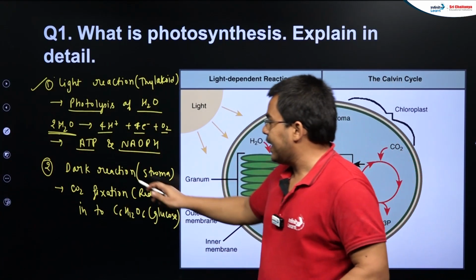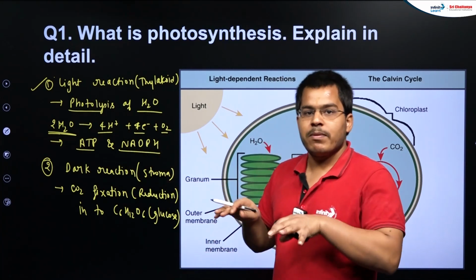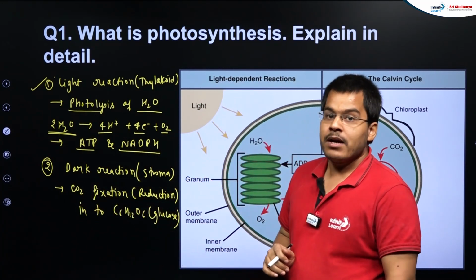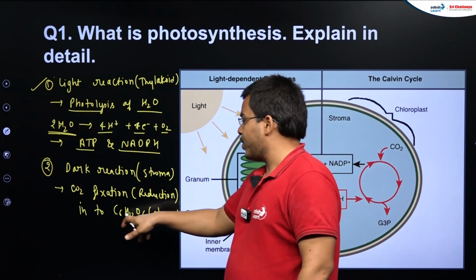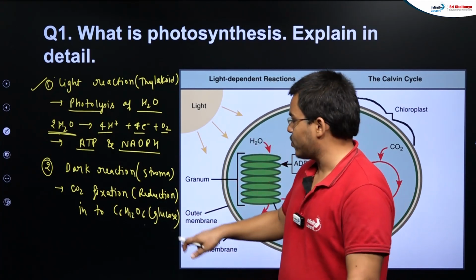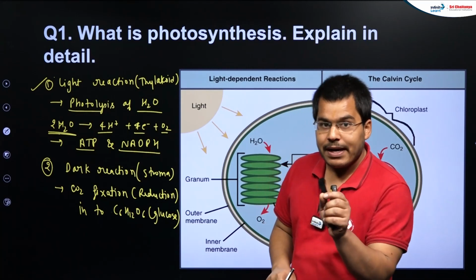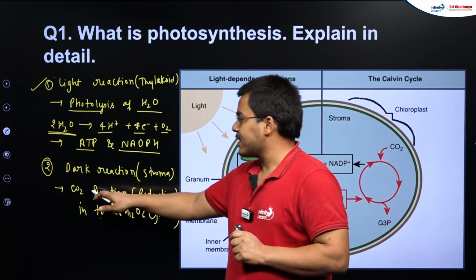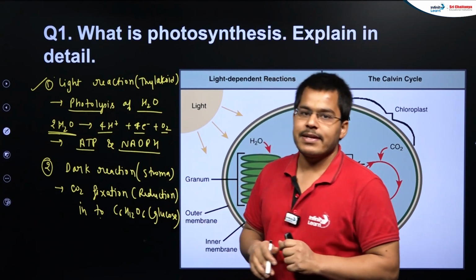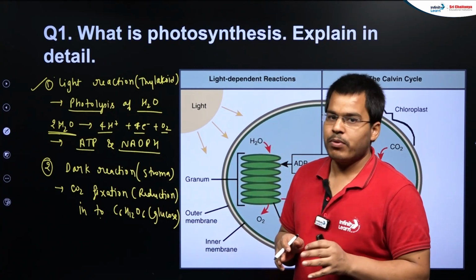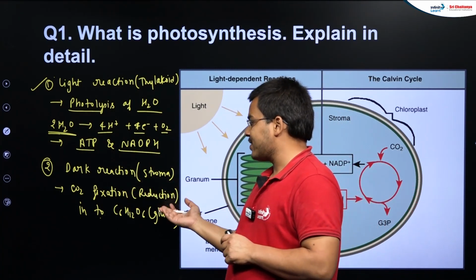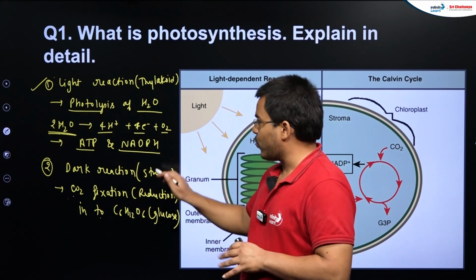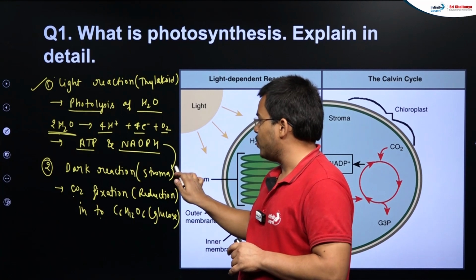Then in dark reaction, these energy rich molecules will go and reduce the carbon dioxide, and carbon dioxide will be converted into C6H12O6, that is glucose. So for the carbon dioxide that is used and glucose that is formed, we use two words: one, carbon dioxide fixation, or we can say carbon dioxide reduction. These words are also important. So carbon dioxide is fixed, or reduced, into glucose during the dark reaction. And during this process, ATP and NADPH are utilized.